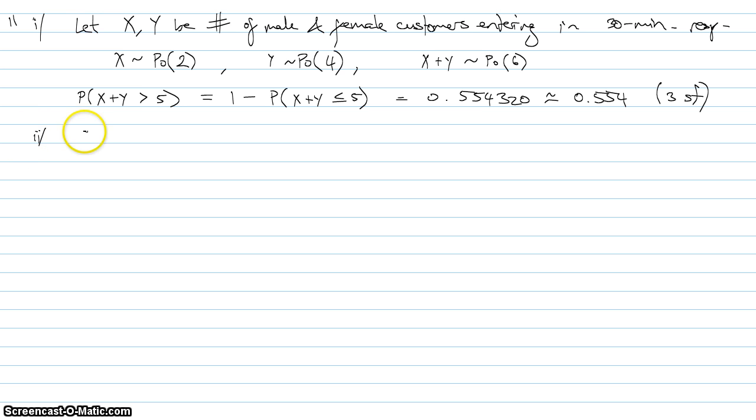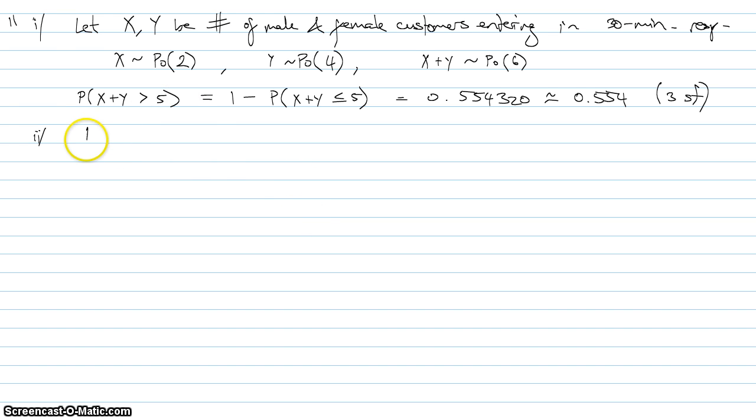Part 2. The cafe is open for business 6 days each week. Using a suitable approximation, find the probability that in a period of 10 weeks there are no less than 30 days on which more than 5 customers entered the cafe between 9 a.m. and 9:30 a.m. Wow, okay, that's a bit of a headache. Let's break it down a little bit first.